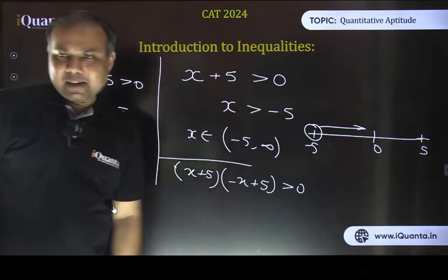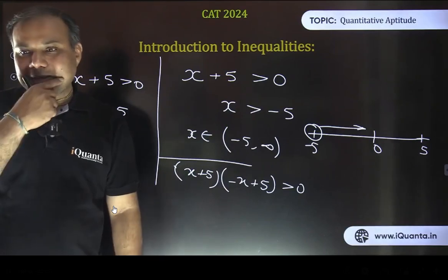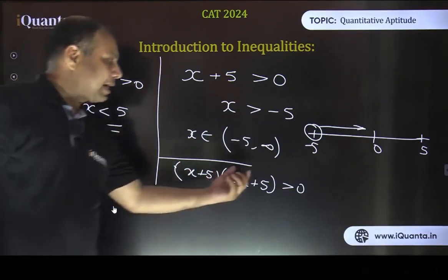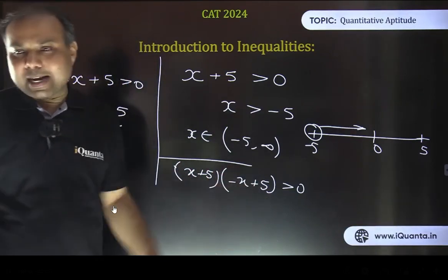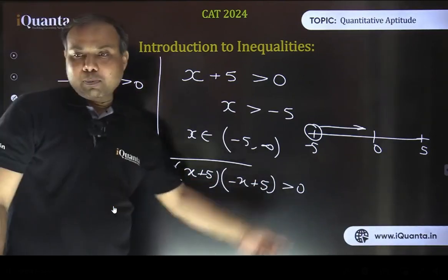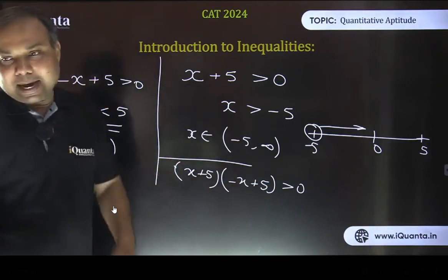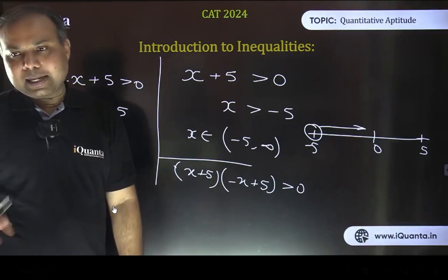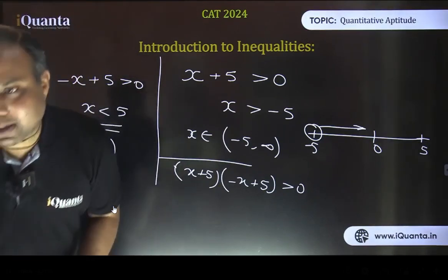Should we deal with them separately? As someone was suggesting earlier, let x plus 5 be positive and minus x plus 5 also be positive. Both are positive or both are negative. There are two possibilities, right? Because this is a product of two terms, and the product is coming out to be positive. That means either both are positive or both are negative. That is one way to solve, and that can take a lot of time. Yes, Tanish is also suggesting the same thing.